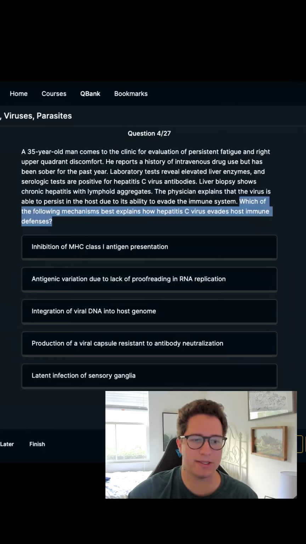Which of the following mechanisms best explains how hepatitis C virus evades host immune defenses? All right, they tell me exactly what I need to know. It's about hep C. I don't care about any of the other hepatitises, HIV, whatnot. This question is about hep C.